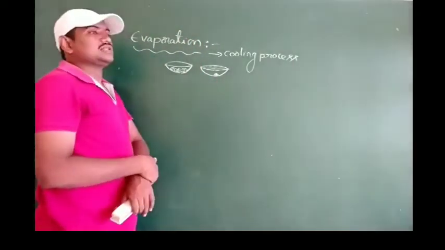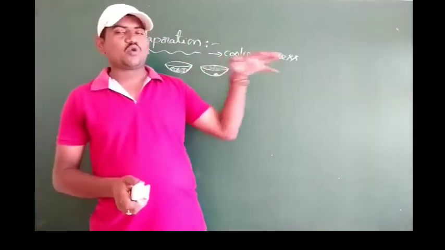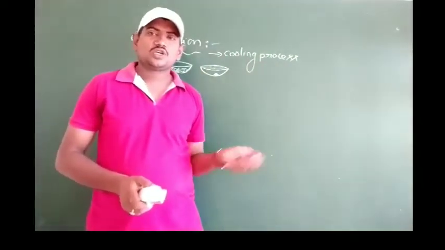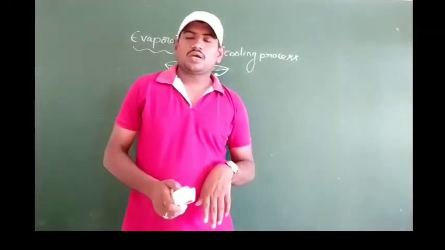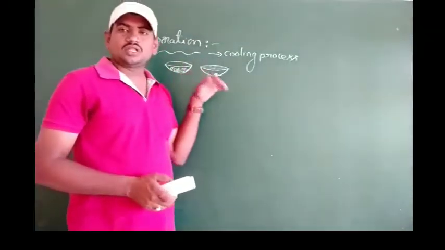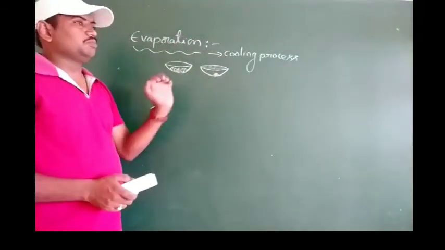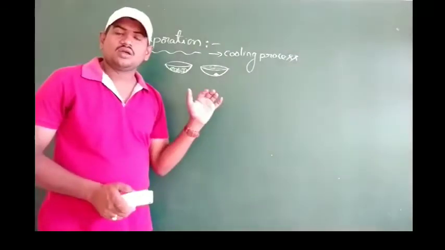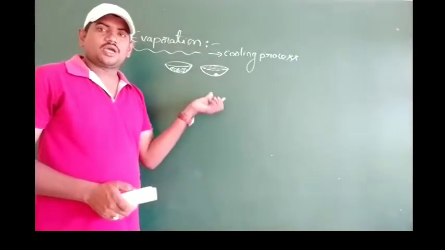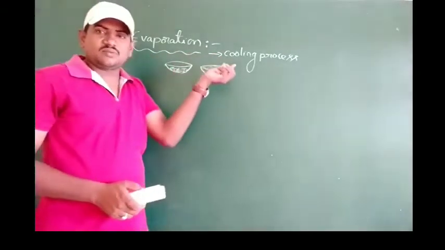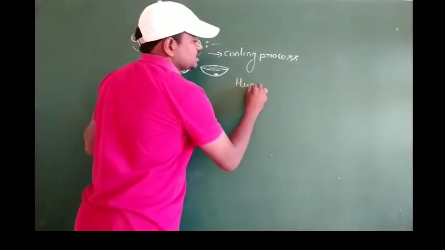And evaporation also depends on wind. We have already seen that when we dry wet clothes, if more wind is blowing, evaporation also takes place very easily. So evaporation depends on the wind speed also. It depends on the temperature also. So the rate of evaporation, meaning how fast the evaporation is going on, depends on factors like surface area, wind speed, and water molecules present in the atmosphere, nothing but the humidity. Humidity means the amount of water vapor present in the atmosphere.